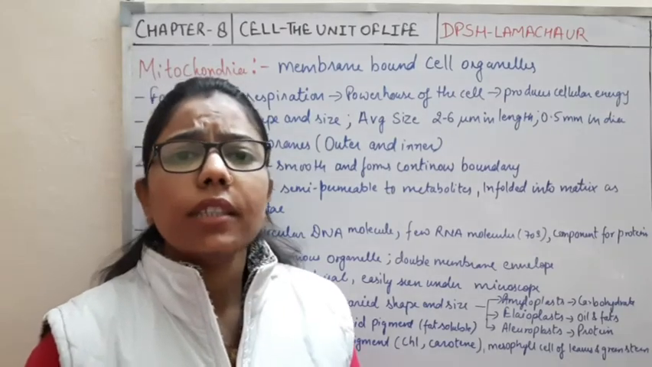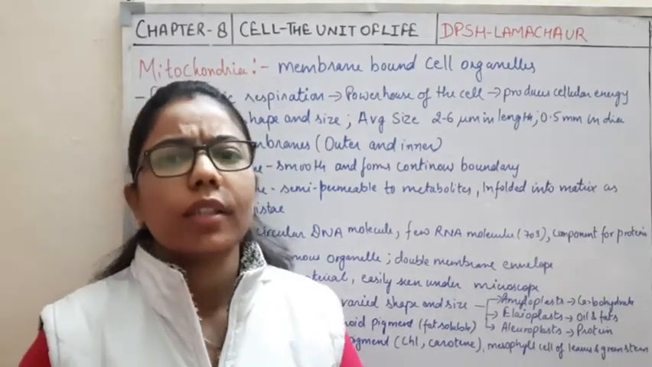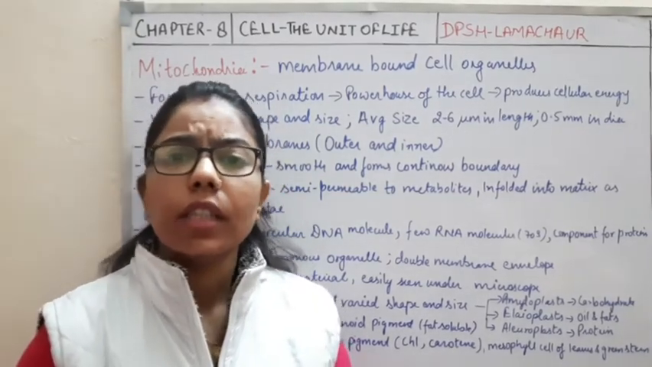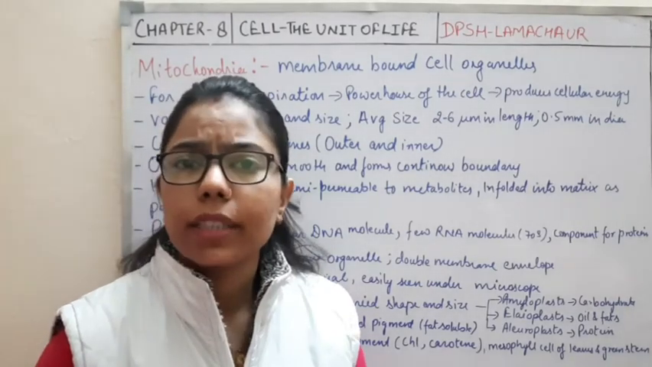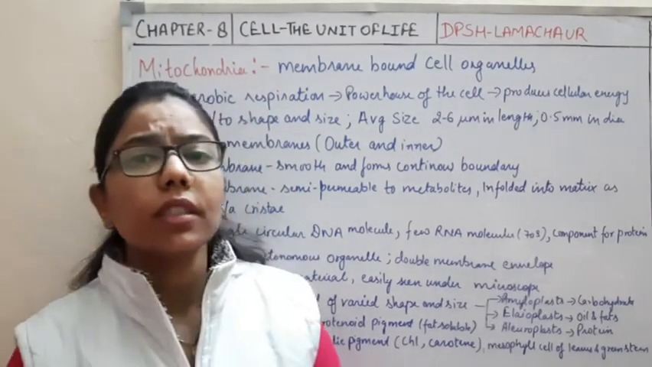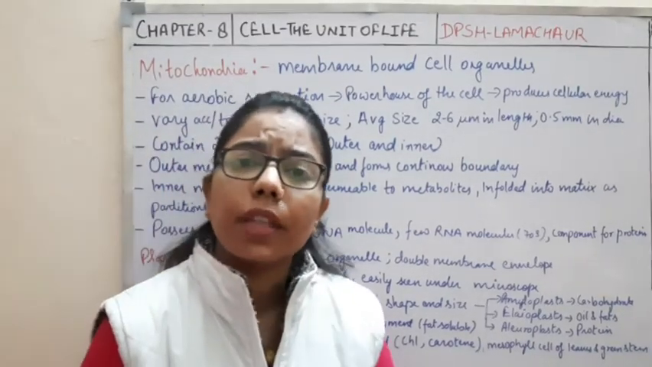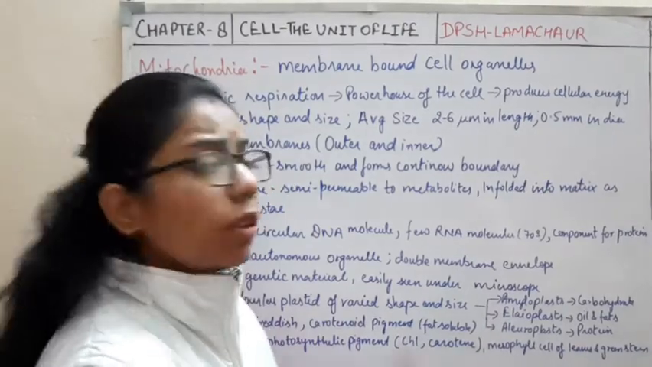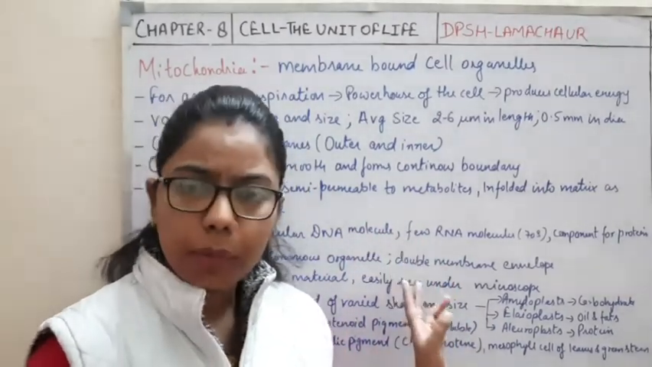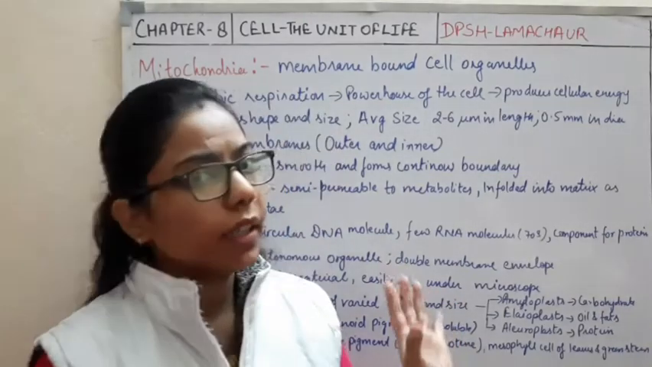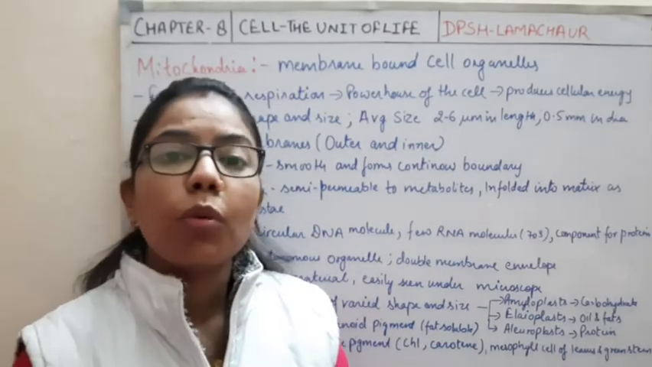So students, in this chapter, as we were discussing prokaryotic cells and eukaryotic cells, we have completed the prokaryotic cell. Then we started the eukaryotic cell and the different organelles present in it. In eukaryotic cells, we started with the endomembrane system, and we have completed that. From today, we are starting with some more organelles.